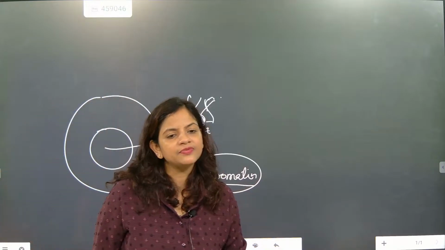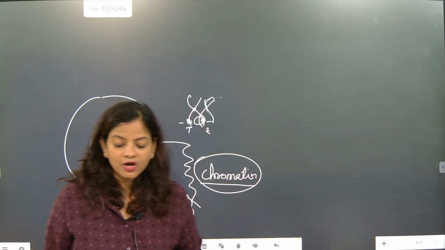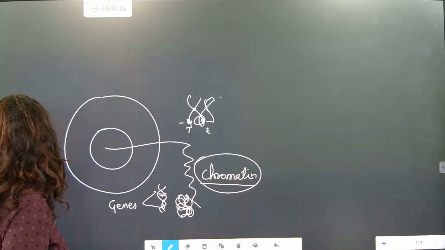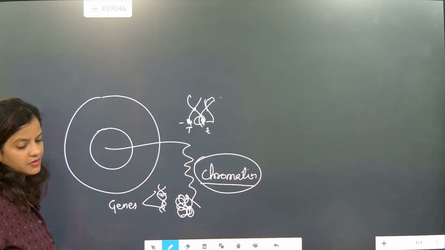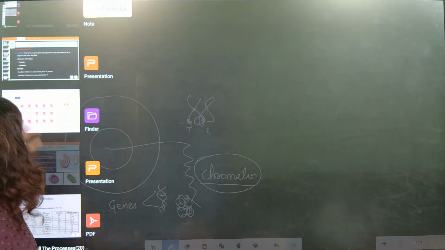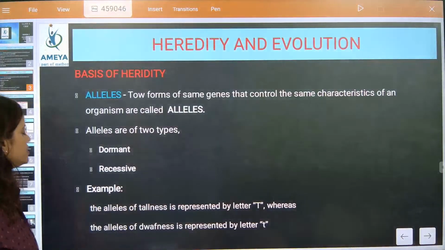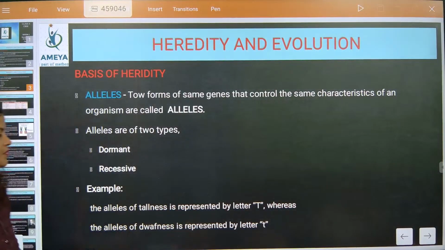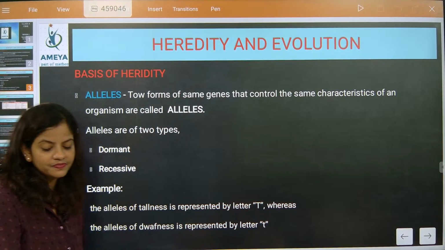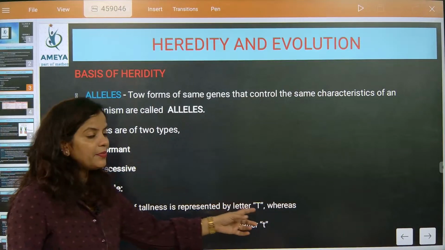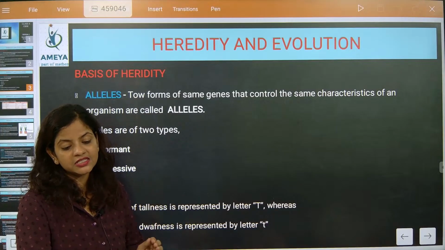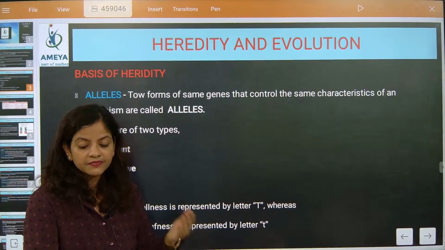Gene pair is called alleles. Alleles are of how many types? Two types. One is considered recessive, another one is called dominant. So I hope till here everything is clear. Yes, alleles are of two types, beta. What are the two types of alleles? One is dominant, another one is recessive. Now, the alleles of tallness are represented by capital T and small t. I hope everybody understood. So it is capital T and small t. Now, beta, we need to understand which allele can exist singly and show characteristics.